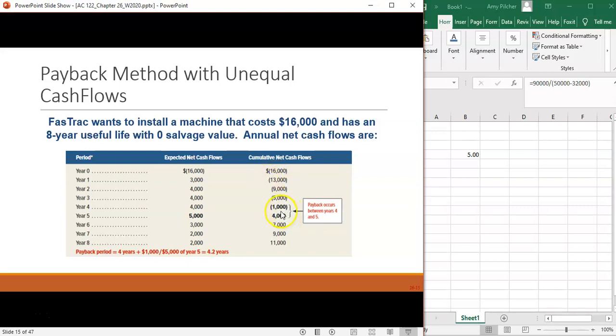We go until we are almost at the payback. From this chart we can determine that the payback is going to happen sometime between year 4 and 5. Because we only have $1,000 left at the end of year 4, and we're going to make $5,000 in cash flows in year 5. So we take the remaining amount, that $1,000 at the end of year 4, and divide it by the cash flows in year 5, as you can see down here, and we find out that the payback is 4.2 years.